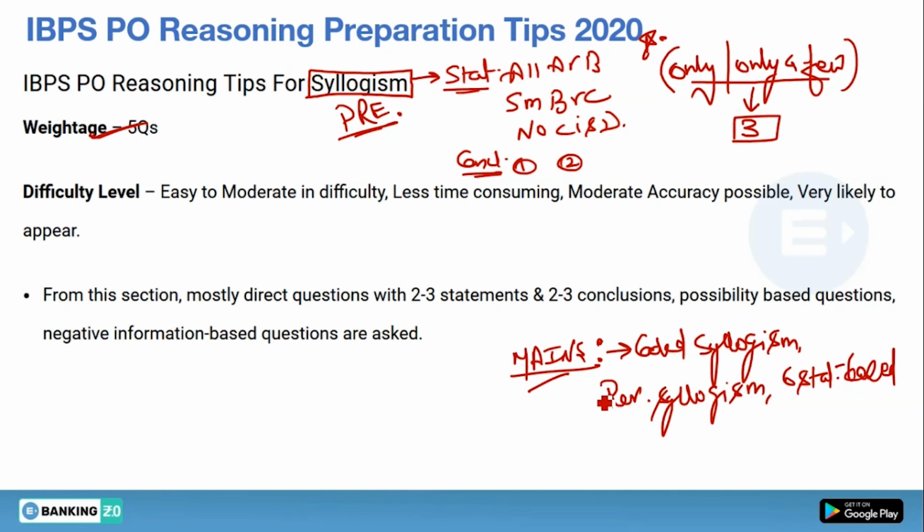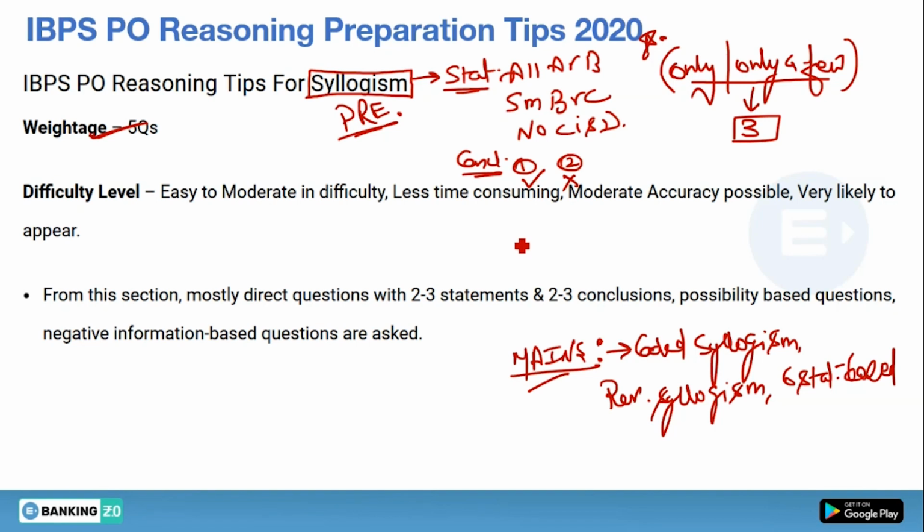So what is reverse syllogism? Generally, while solving syllogism questions, you have to find, on the basis of the statements, which conclusion followed and which one does not follow. But in the case of reverse syllogism, on the basis of the conclusion, you need to tell which statement follows this conclusion.